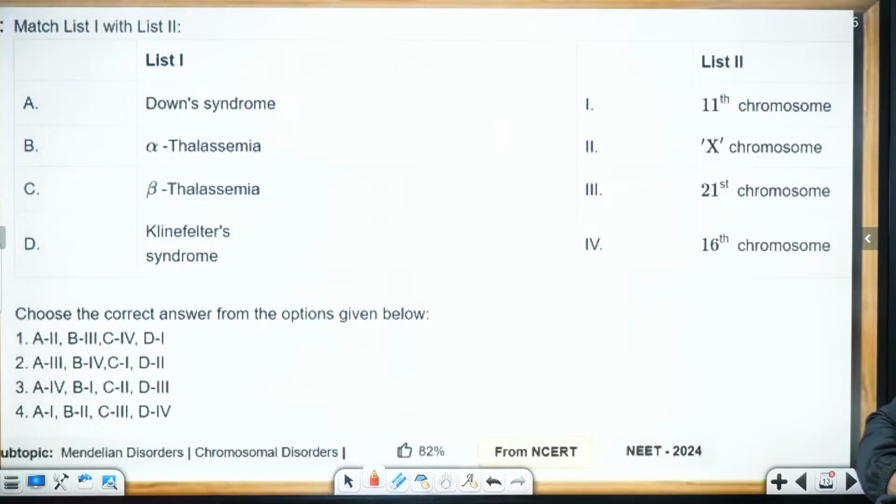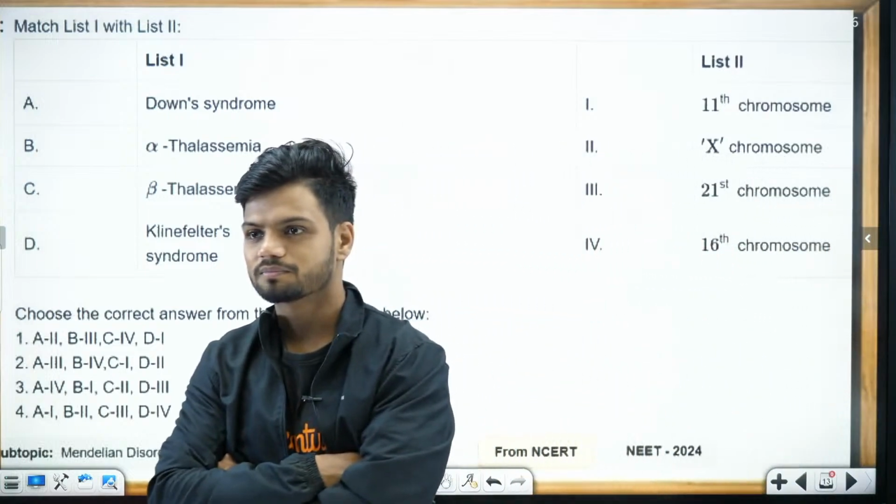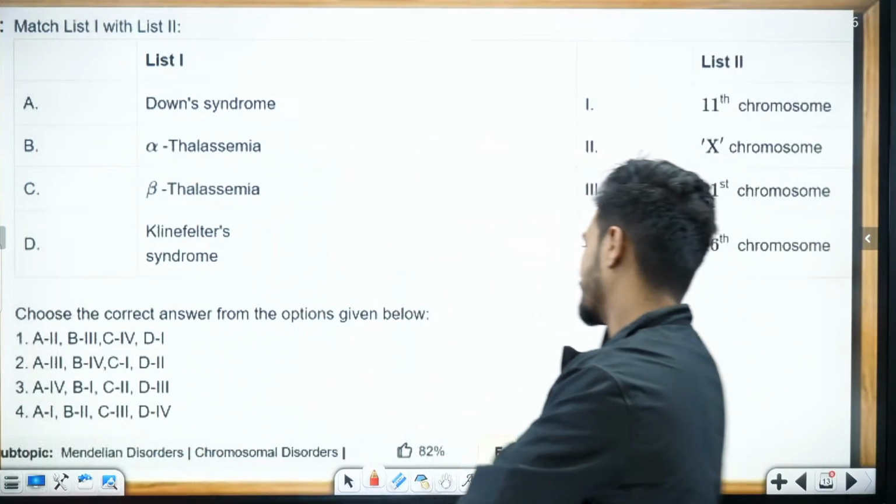Klinefelter syndrome is a type of your X chromosome, right? Klinefelter syndrome, extra X chromosome is there. So D is going to be 2. If D is going to be 2 and A is going to be 3, there is only one option left. That is option number 2.